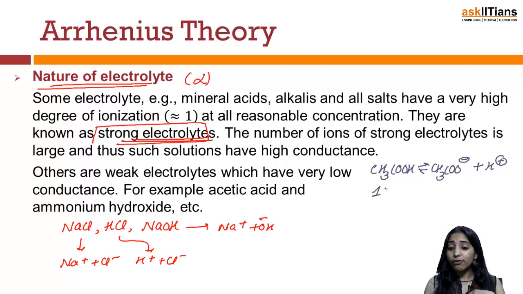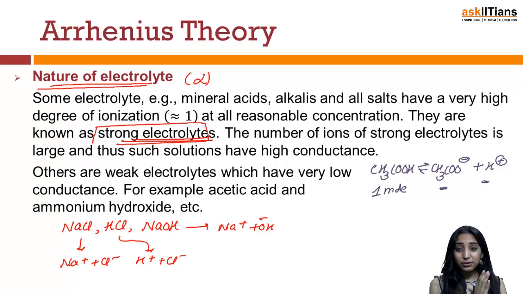If you are taking 1 mole of acetic acid, it doesn't mean that I will be getting 1 mole of acetate ion and 1 mole of H positive. If you are not getting as much as you started with, the total number of ions present in the solution will be less. And if the total number of ions present in the solution is less, the conduction of electricity by that solution will also be less. Hence these kinds of solutions are known as weak electrolytes.